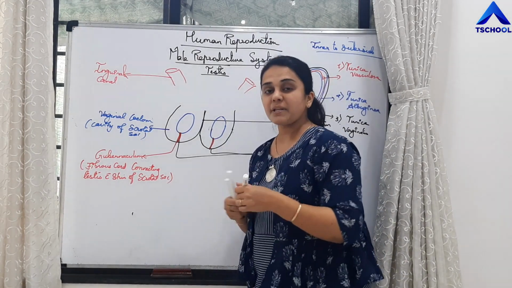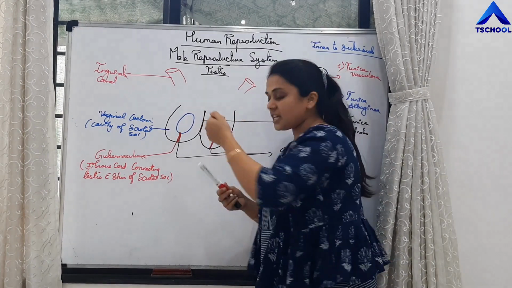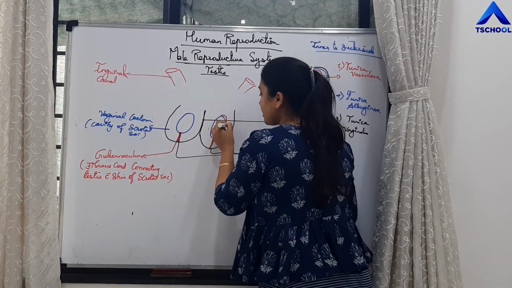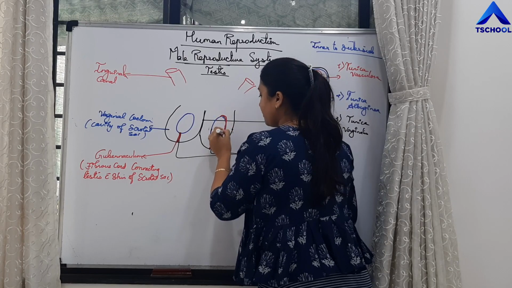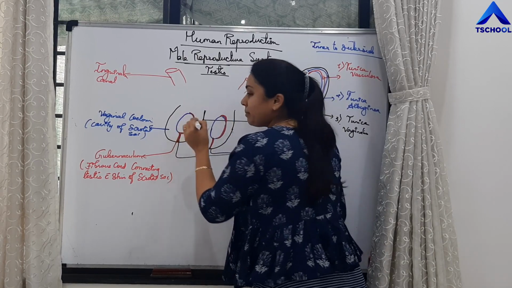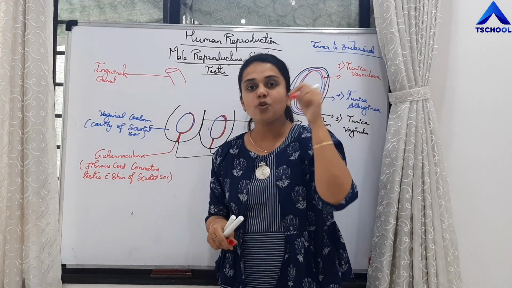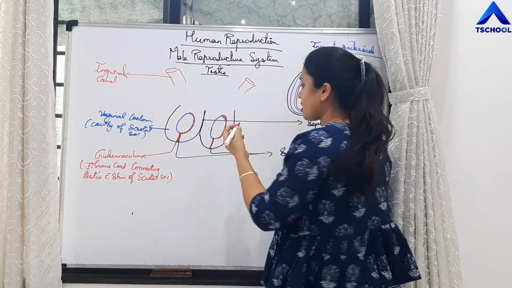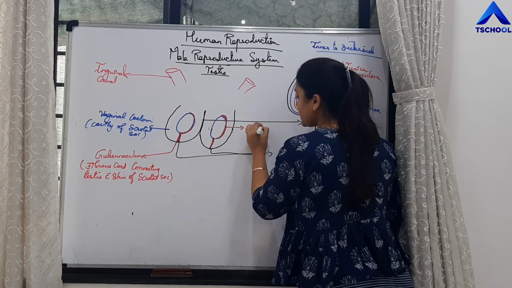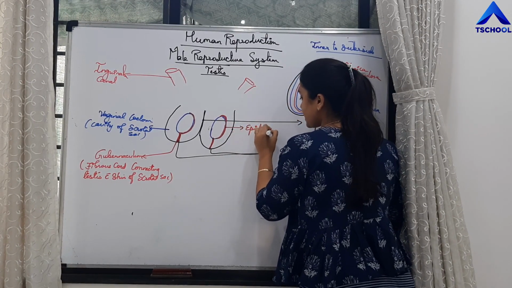Epididymis. Epididymis is present on the posterior part of the testis, but as we cannot see it, we are drawing it on the side, right? So from the testis arises a tube, a coiled tube-like structure from its posterior part, which is called epididymis.